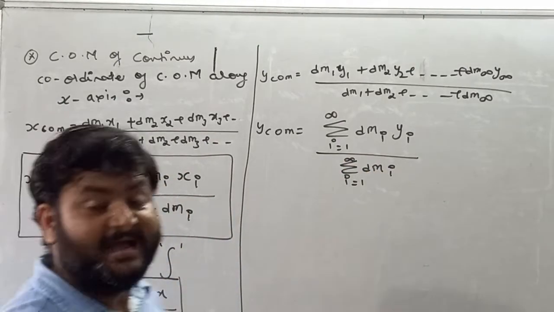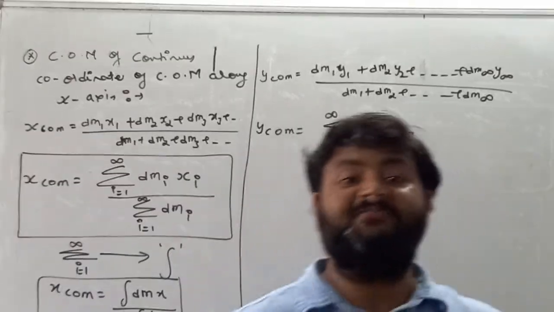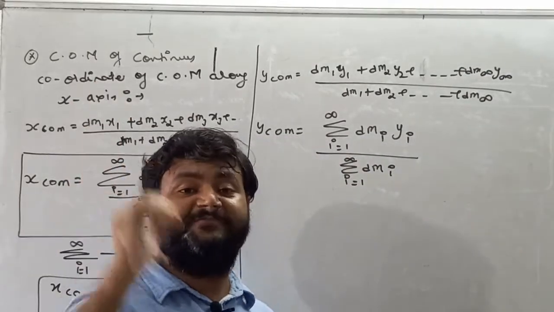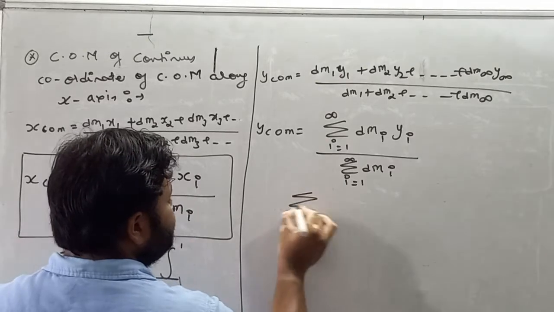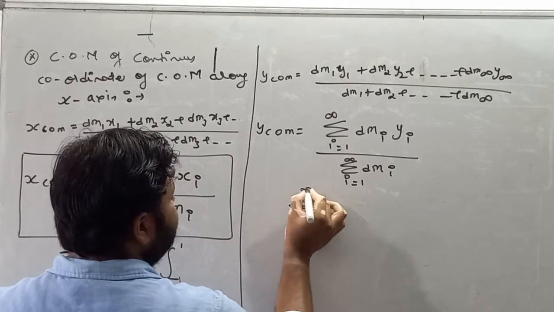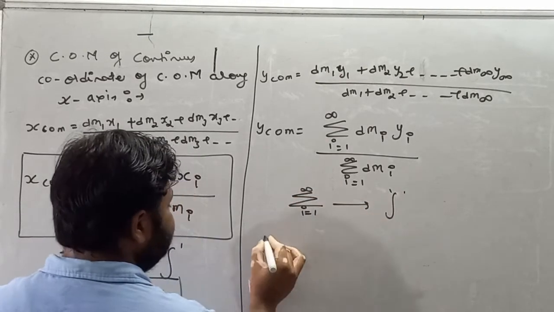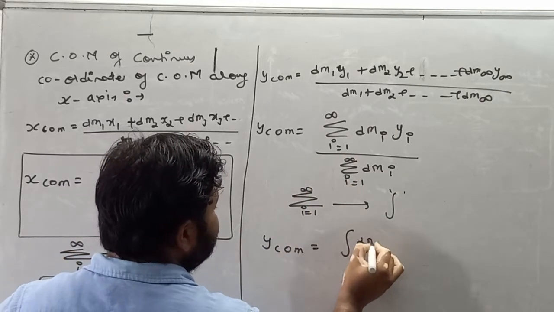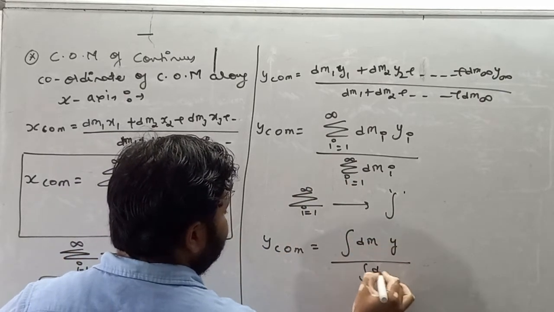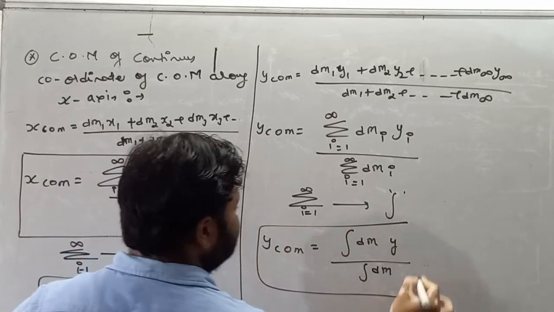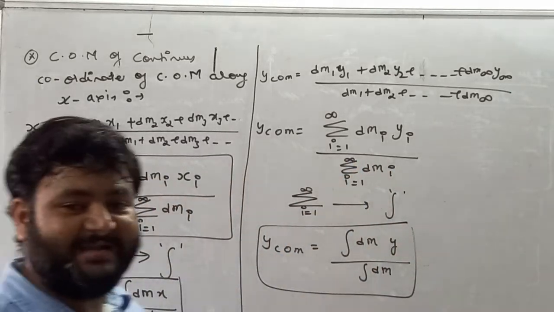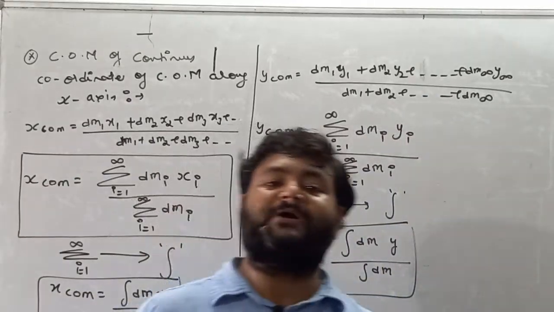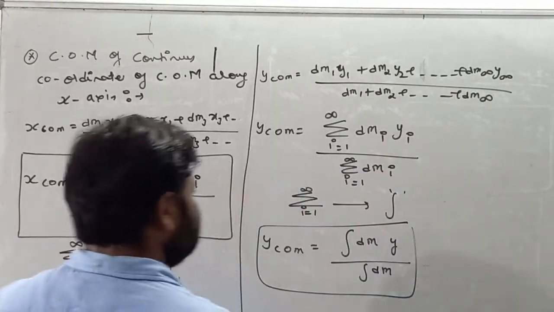What I'll tell you is that if we have limit of summation from 1 to infinity, then summation will be replaced by integration. We'll get y center of mass is equal to integration dm y upon integration of dm. This is the formula for finding the coordinate of center of mass for a continuous body along the y-axis.